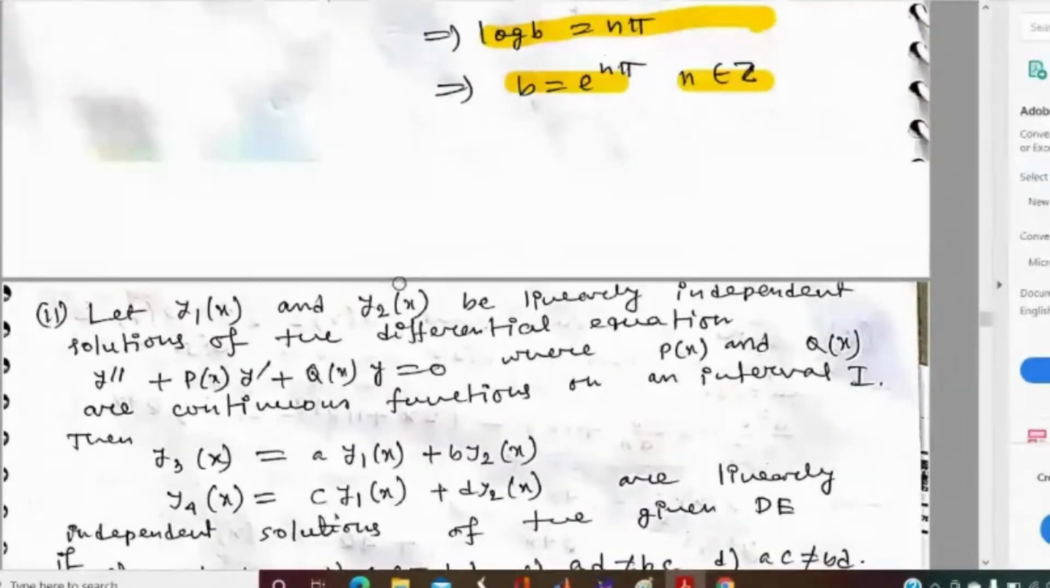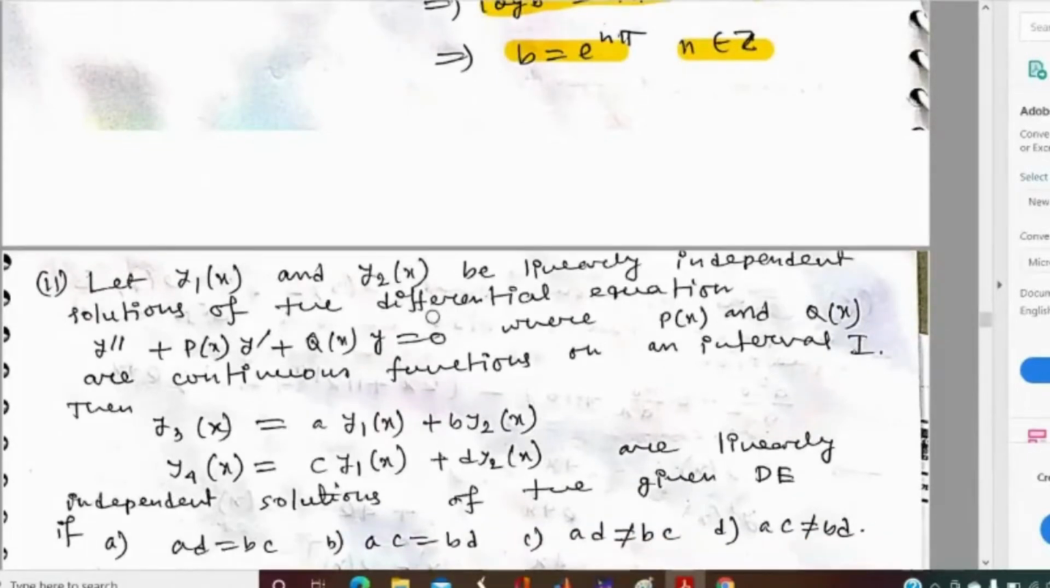Let us discuss the next problem. What is given here? Here it is given that y1(x) and y2(x) are linearly independent solutions of this differential equation, where p(x) and q(x) are continuous functions on the interval I.